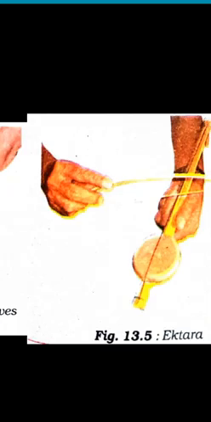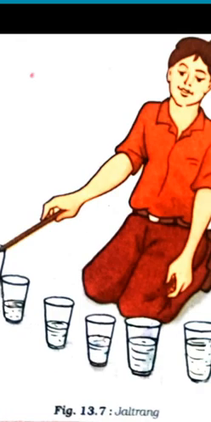Now, see the picture here which is shown. This is a musical instrument which is called ek tara. So how to make it? Take a hollow coconut shell and make this musical instrument called ek tara. We can also make it with the help of an earthen pot, and we can play this instrument and observe the vibrating parts.